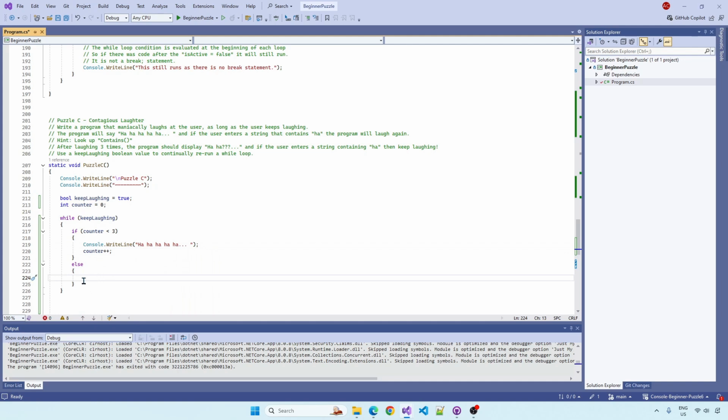Otherwise, once it exceeds 3 counts, we're going to do that haha, just to see if we're still laughing along with it. And then at this point, we want to set keepLaughing to false, okay?